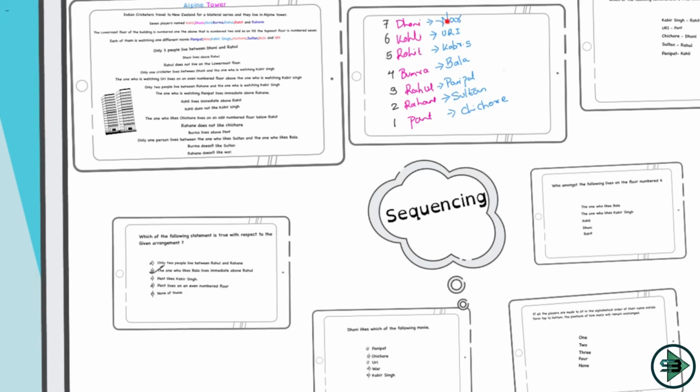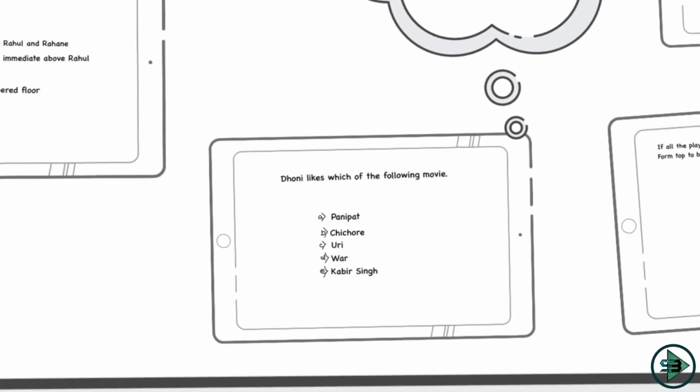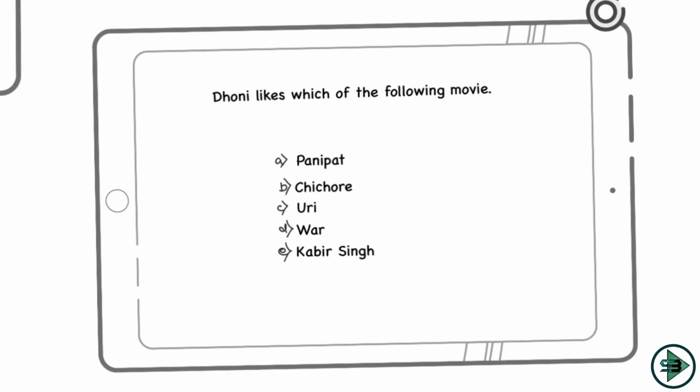Dhoni likes War. So let's go to the options. Is there an option? Yes, option D is War. So I'll mark that. Dhoni likes War.